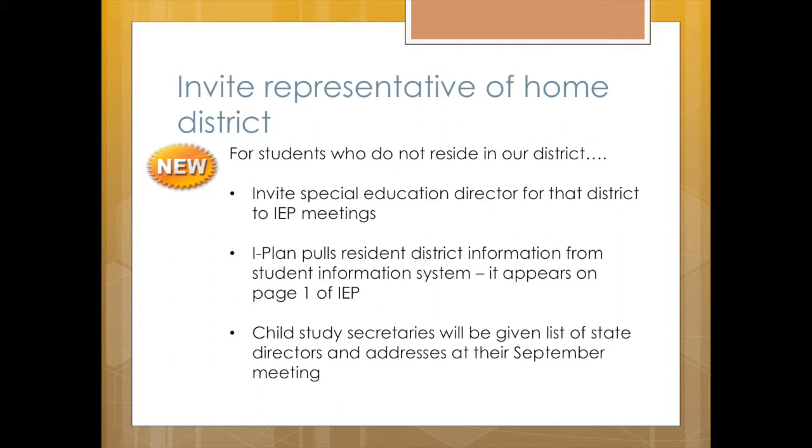Child study secretaries are still completing notice of team meetings. Your child study secretaries will identify out-of-district residents and will have a list of special education director names and addresses. They will be sending a copy of the notice to the resident district.